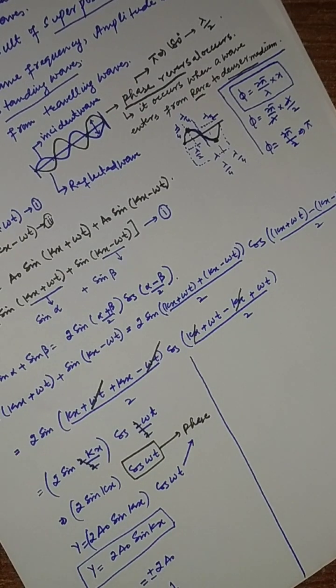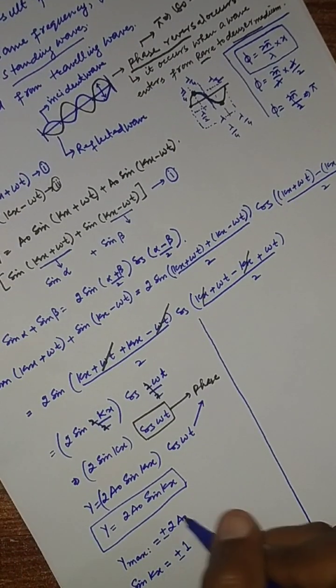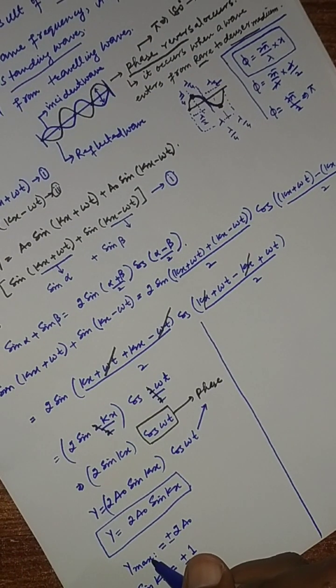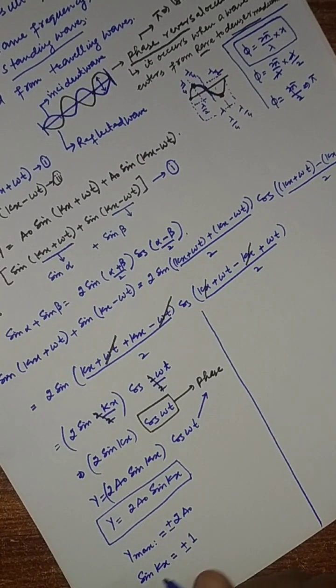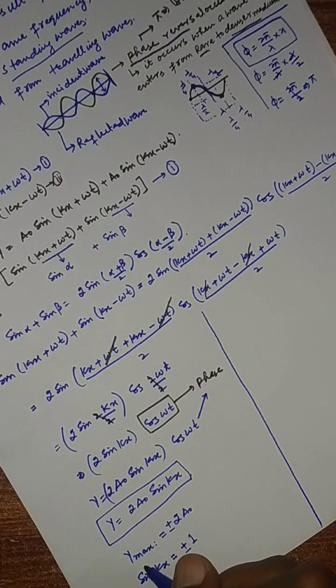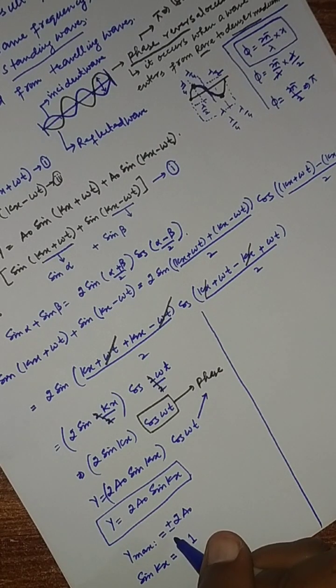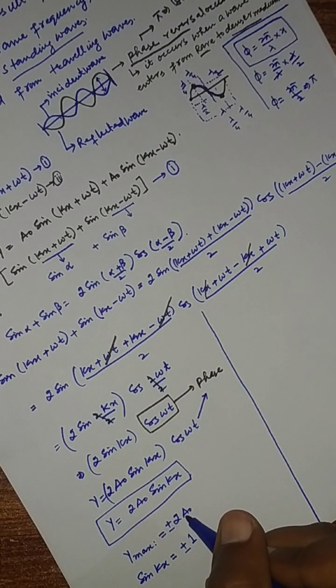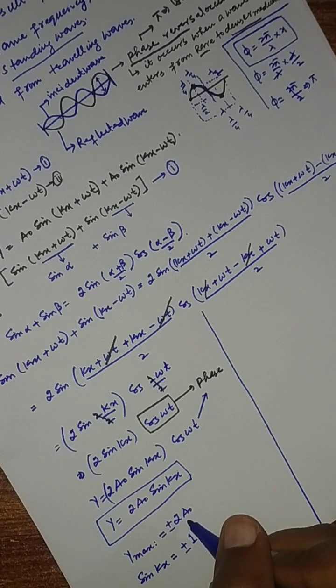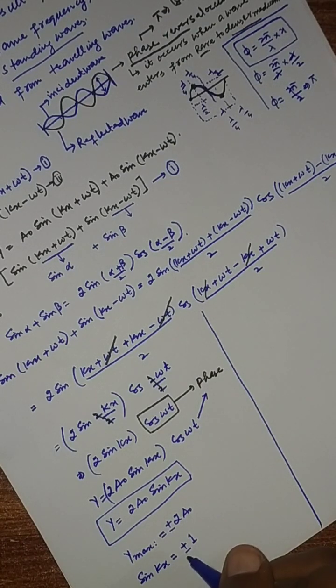This is the resultant amplitude, and the condition for it is sin kx equals plus or minus 1. If we have to obtain minimum amplitude anywhere, equal to 0, then for that condition sin kx should equal 0.